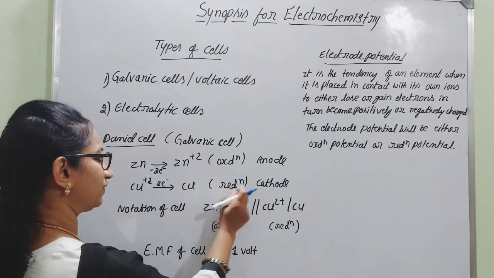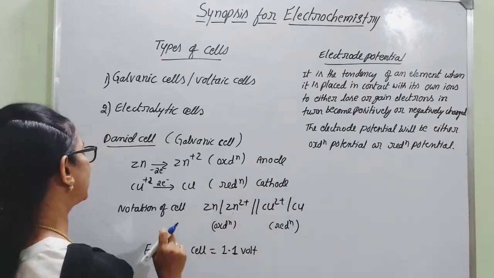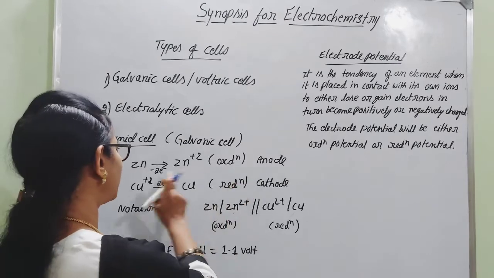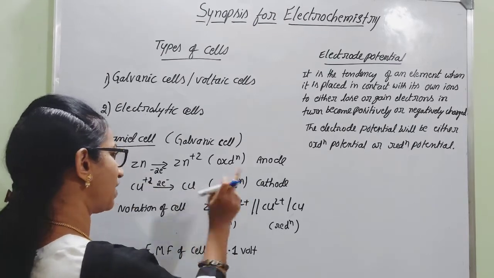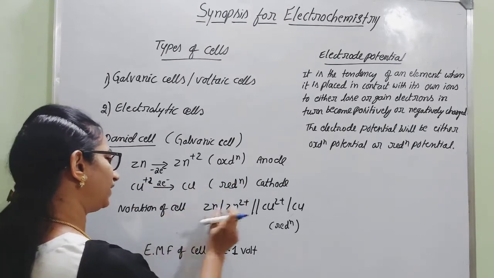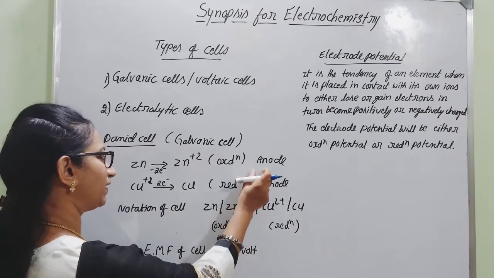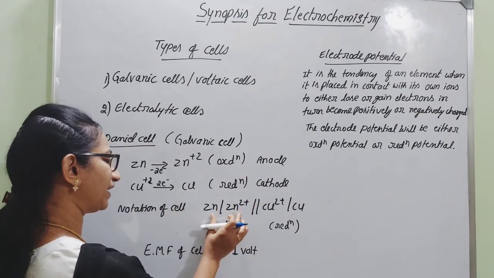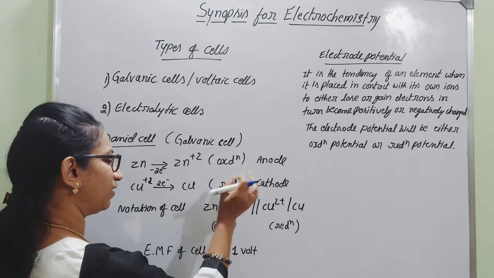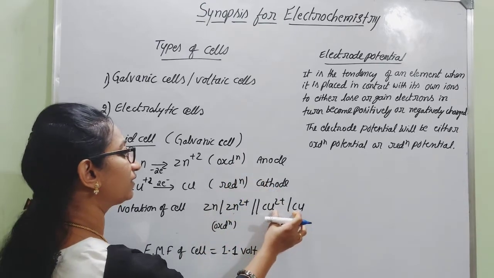Hence it is acting as the cathode here. So in the Daniell cell, zinc is the anode and copper is the cathode. Hence in the simple notation, whichever undergoes oxidation is written on the left hand side, and whichever undergoes reduction is written on the right hand side.